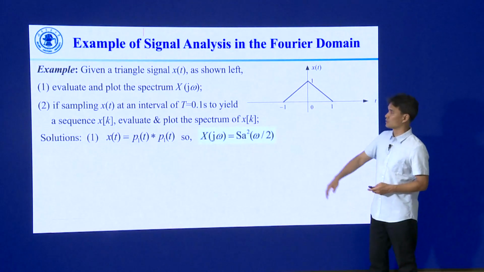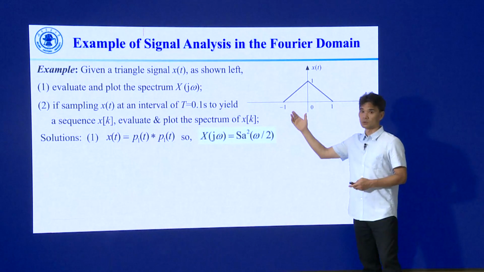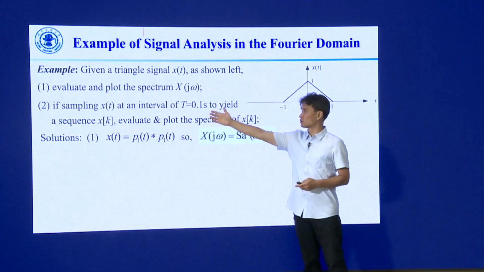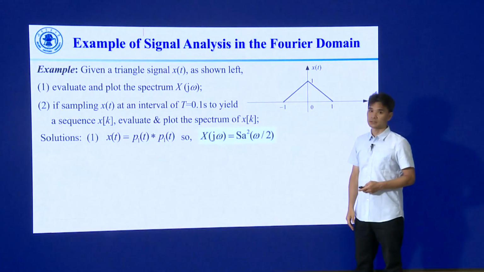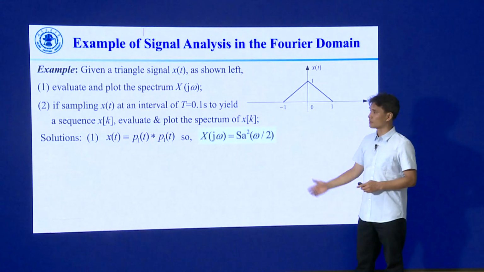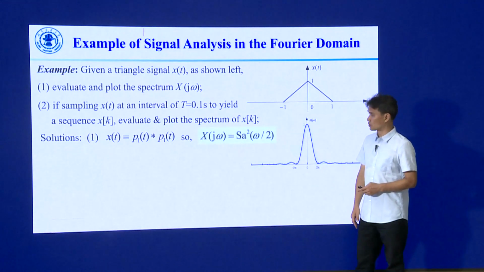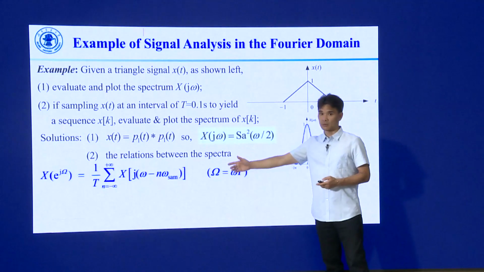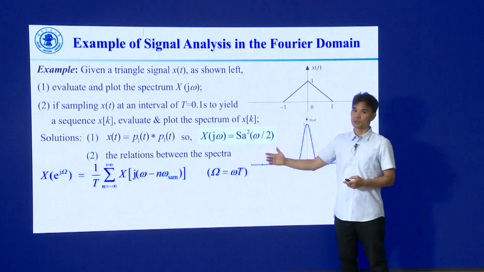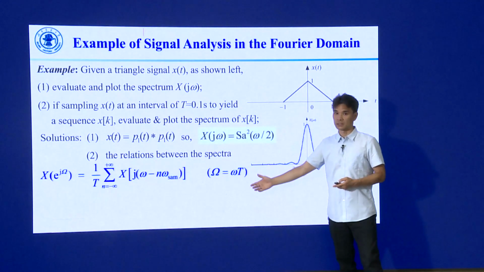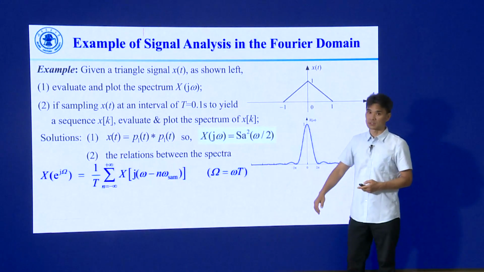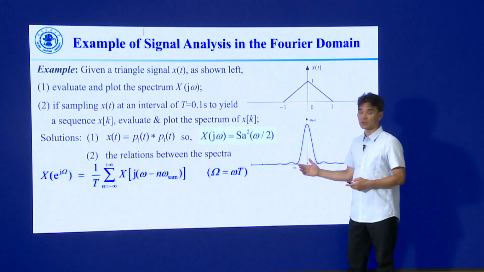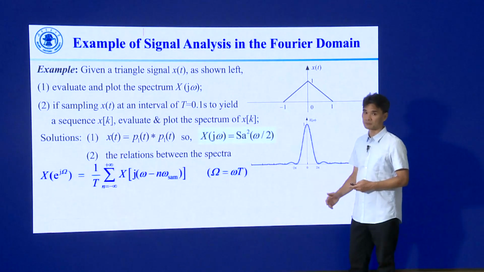What if we're asking you to sample that signal with an interval T equal to 0.1 second? What is the spectrum? That is pretty straightforward. Discretization in the time domain corresponds to periodization in the frequency domain. So the sampled signal spectrum will be a periodization of this spectrum.